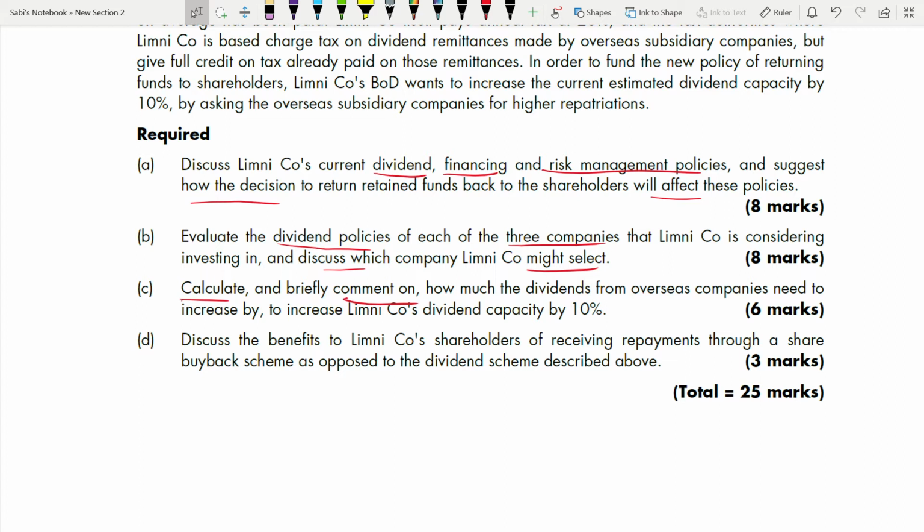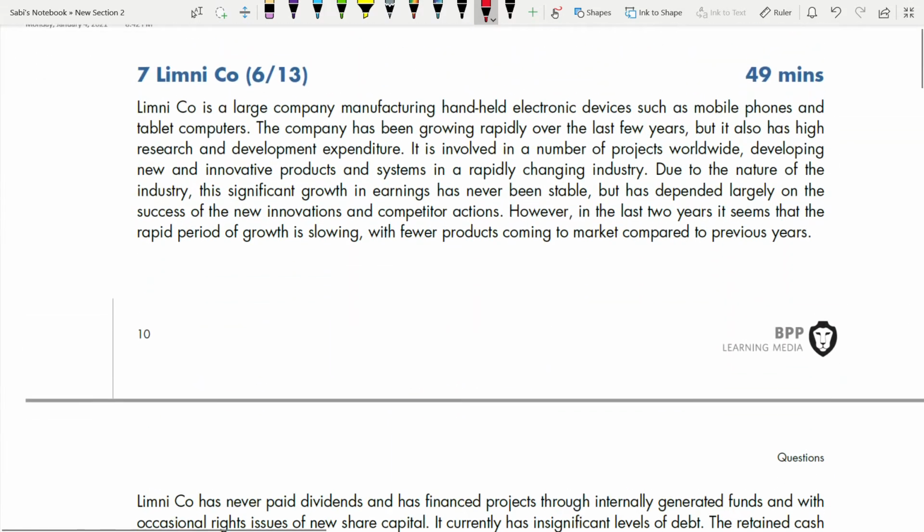Discuss the benefits to Limni company shareholders of receiving repayments through a share buyback scheme as opposed to the dividend scheme described above. So you have one dividend scheme, the other one is share buyback. Now you have to tell the benefits of share buyback. Why share buyback? Why not dividend scheme? To whom? Remember this, to whom you are saying, the shareholders. You're not talking from the company's point of view, you are talking to the shareholder. And it's for 3 marks. First, we'll go through the case study. It's quite a lengthy case study, right?